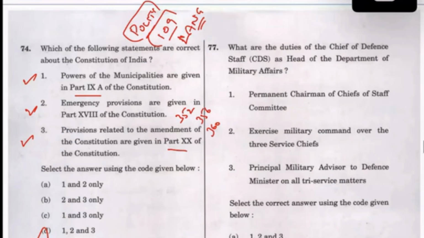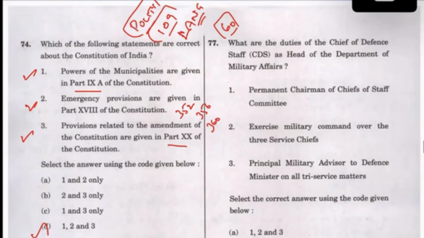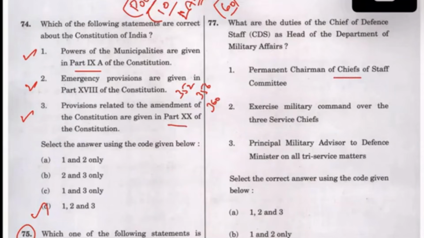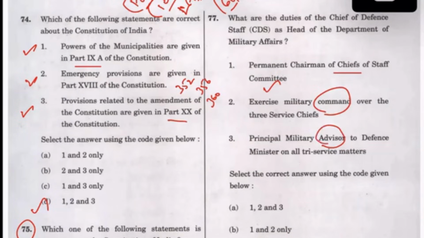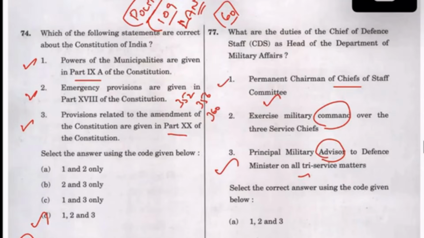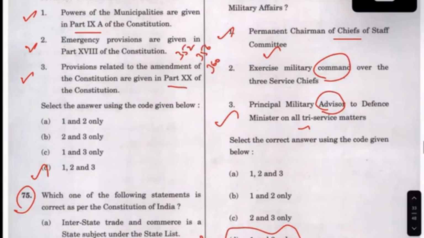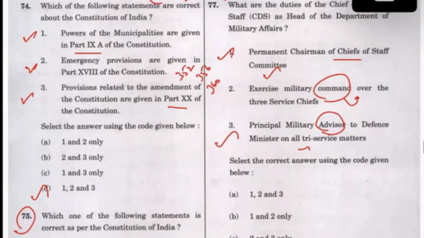Then Chief of Defence Staff. This should have been in the 60 category that I say. This is not an easy question, but look at the answer for this question very closely. Permanent chairman of the chiefs. Exercise military control, command over the three chiefs. Principal military advisor to the defense minister. This is true. This was not a technical thing. You should have thought: they won't give command over the chiefs. It is for coordination. The purpose of the CDS was coordination.